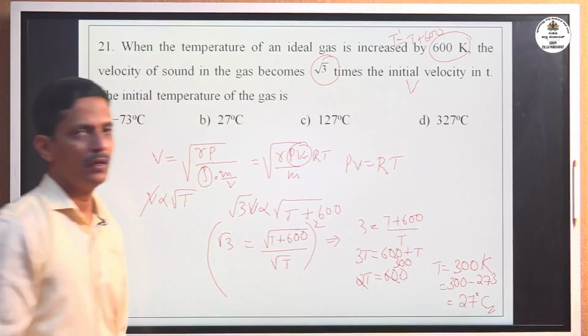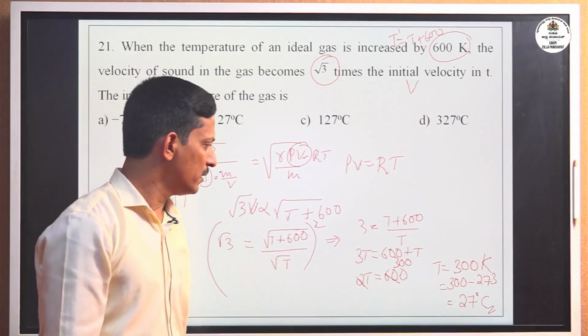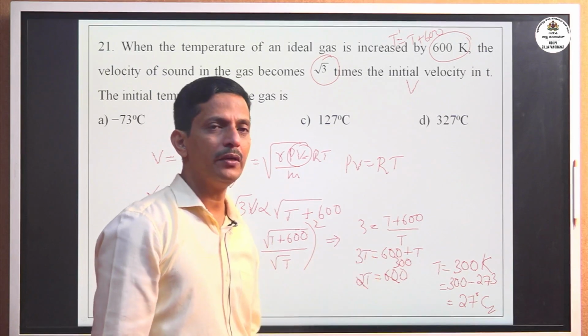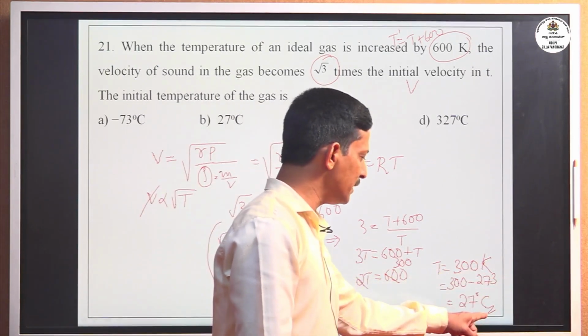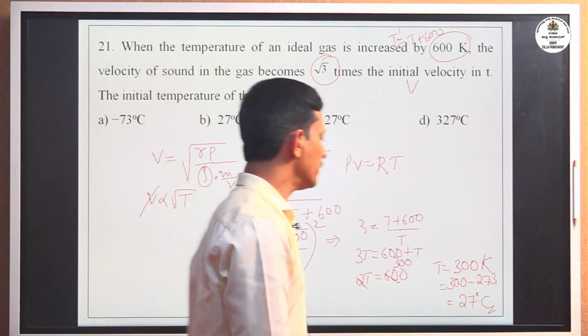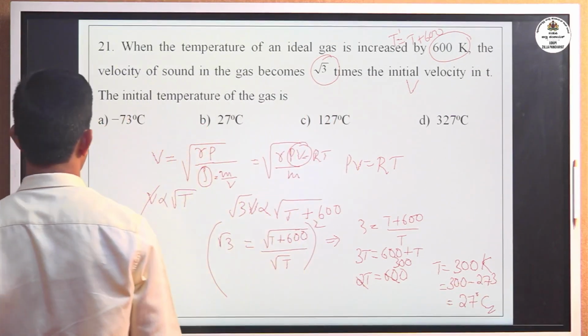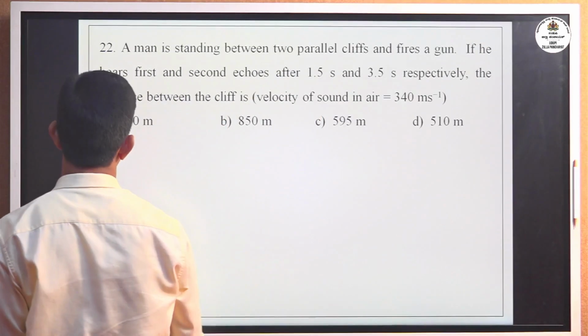Understood, no? While converting degree Celsius into Kelvin, you have to add 273. Here you have to convert Kelvin into degree Celsius, so you have to subtract 273. Okay, move to the next problem.